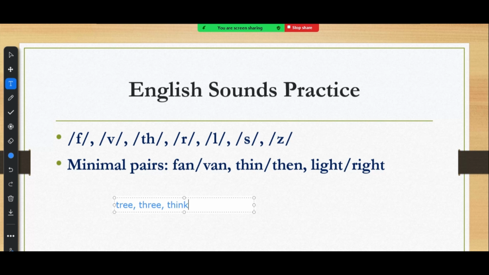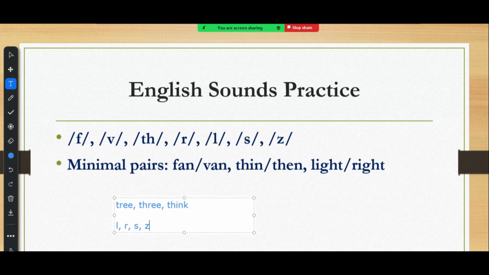Many students in our country, some of my students, they say the la sound instead of saying ra. For example, they say lead instead of saying red, because the R sound is a little difficult, and most of the time we don't need to use the R sound in Burmese language. It doesn't exist. And then the S sound, we can say that, but the Z sound is a little difficult for Burmese speakers.